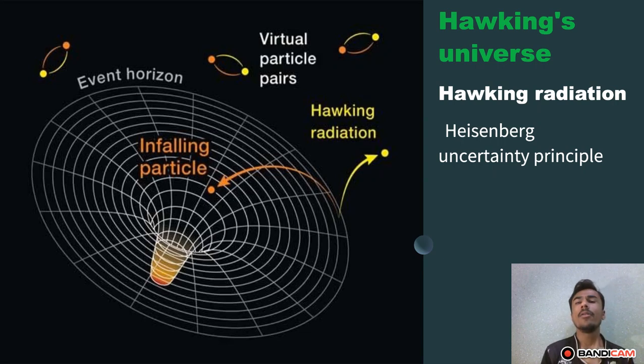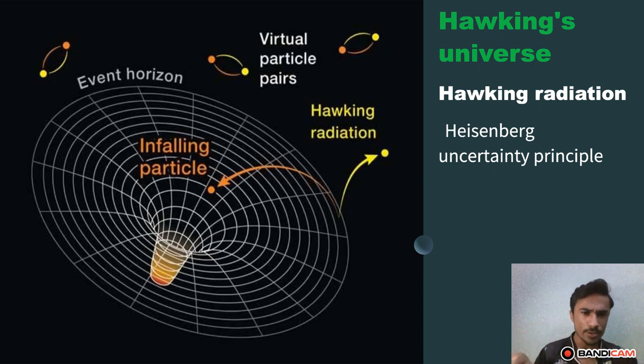And now let's come to Hawking's universe. Stephen Hawking did something very interesting. From the name black hole, many people judge that black holes are black and do not radiate. But at the quantum level, he understood that black holes are not actually black, they are radiating energy. He applied the Heisenberg uncertainty principle.